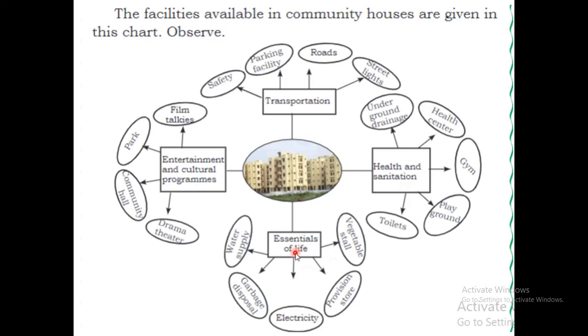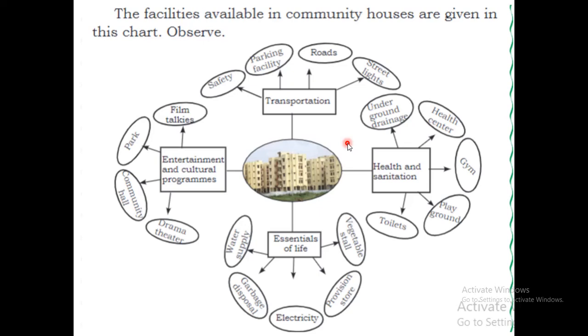Then what are some of the essential facilities of life? There will be a vegetable stall, then a provision store to buy groceries, then good electricity supply, a proper method to collect and dispose of garbage, and a proper supply of water. So these are the facilities available in the community houses.